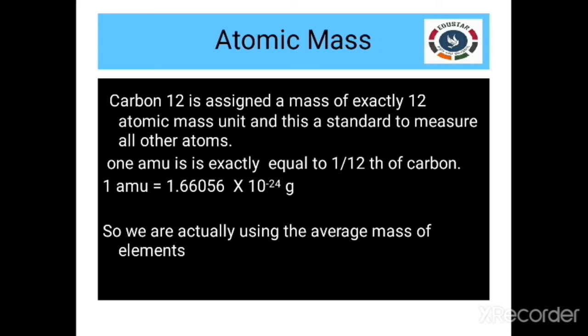Of course, it stands for 1.00080 AMU. So, we are neglecting the minute difference in their atomic mass and we are taking the whole number for our calculation purposes. So, the atomic mass we are using is roughly the average mass of the elements.